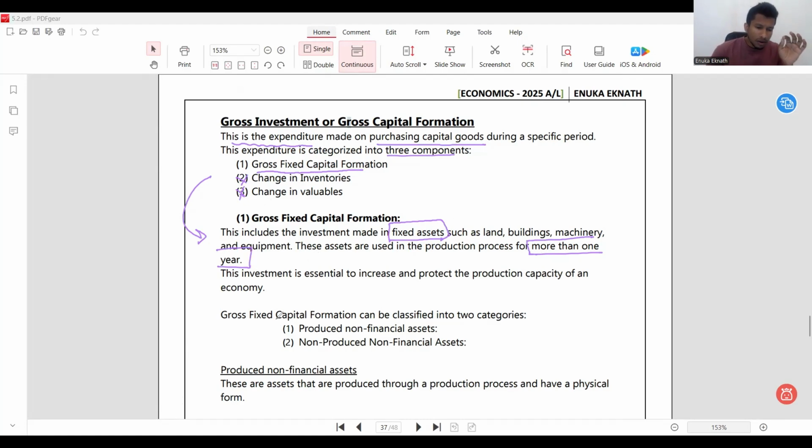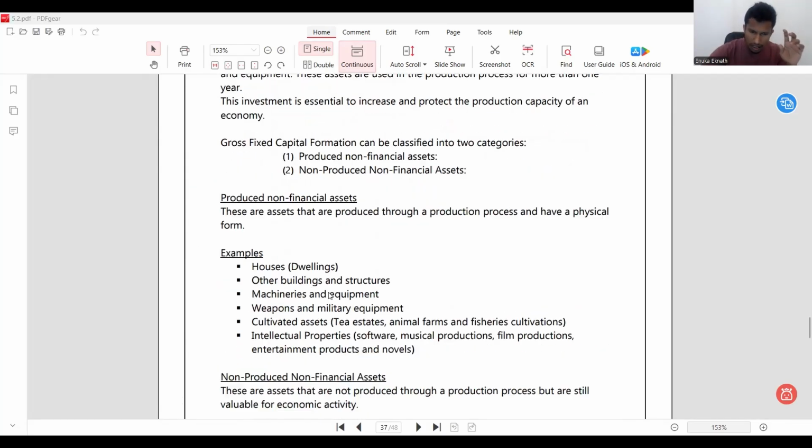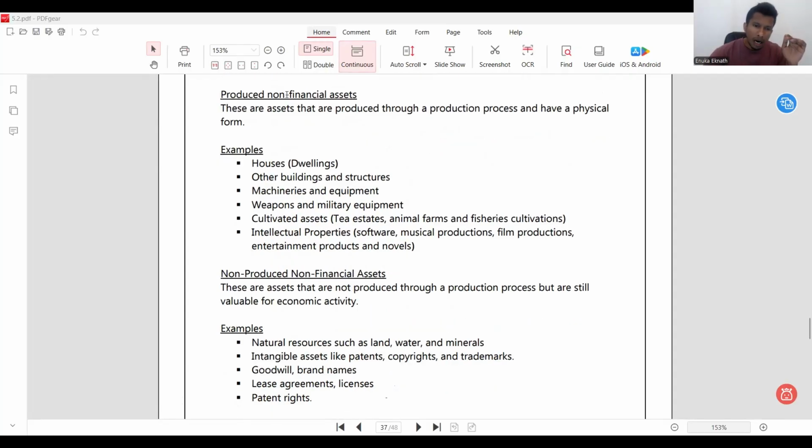Then we say gross fixed capital formation can be classified into two. The first one is produced non-financial assets. The second one is non-produced non-financial assets. So if any of these categories is present, that is a part of gross fixed capital formation. Alright, so now let me first show you the examples given here. Under produced non-financial assets, we get, see that now. These are the assets that are produced through the production process and have a physical form.